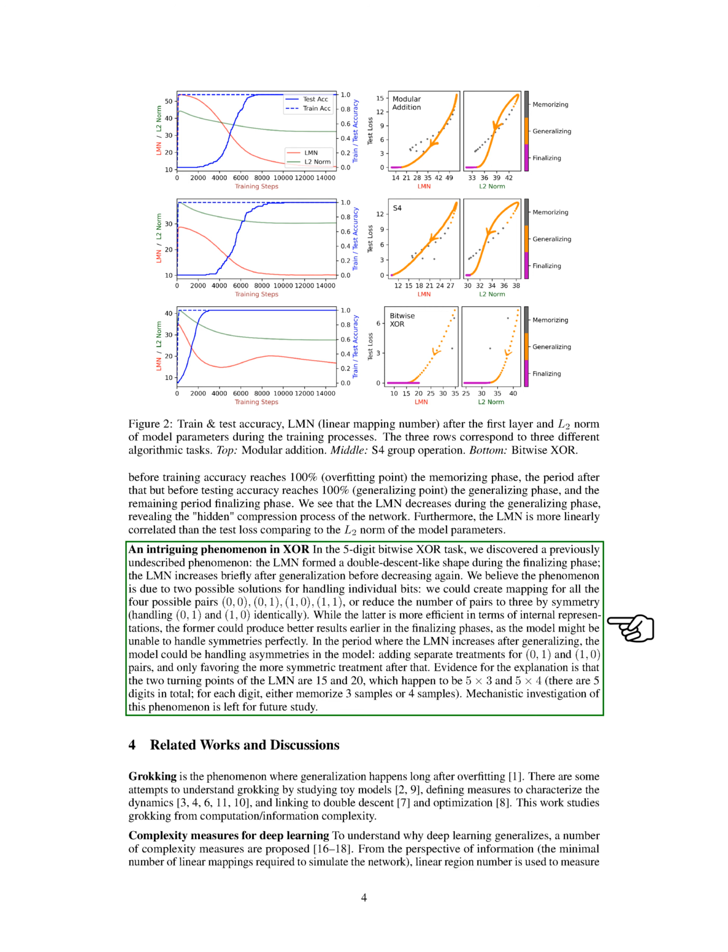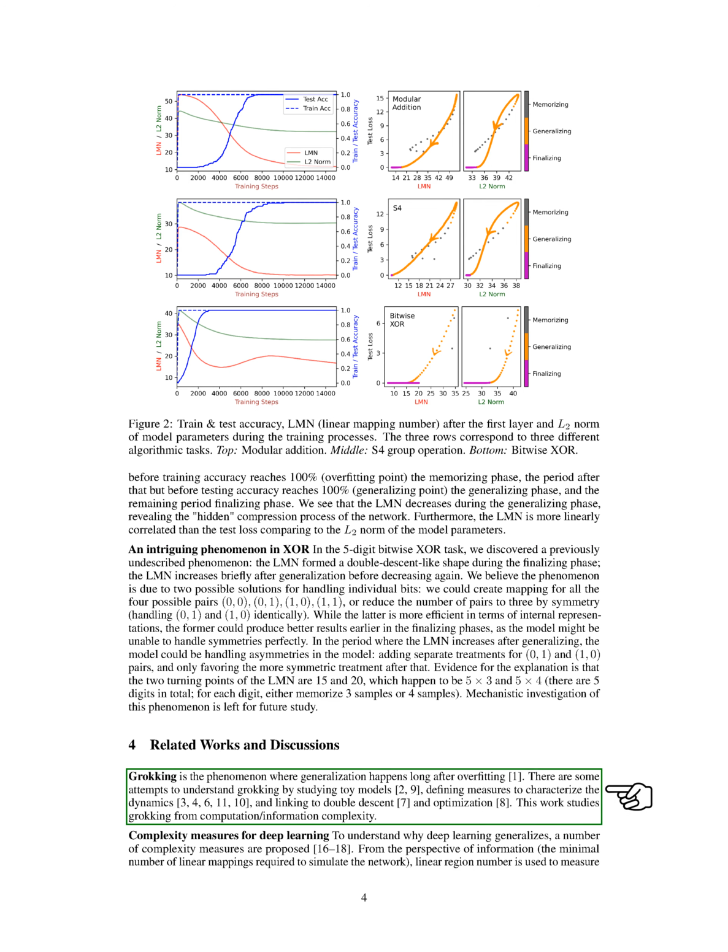The latter is more efficient, but the former might produce better results earlier in the finalizing phase. We believe that the increase in LMN after generalization could be the model handling asymmetries by adding separate treatments for 0,1 and 1,0 pairs, and only favoring the more symmetric treatment afterwards.